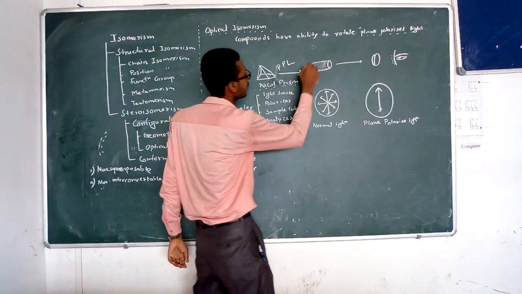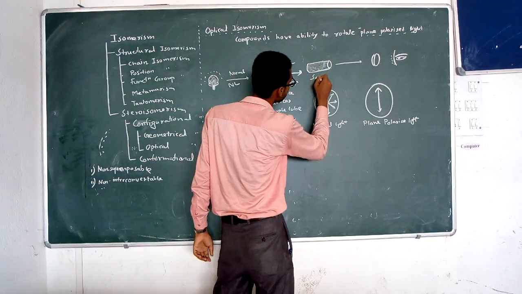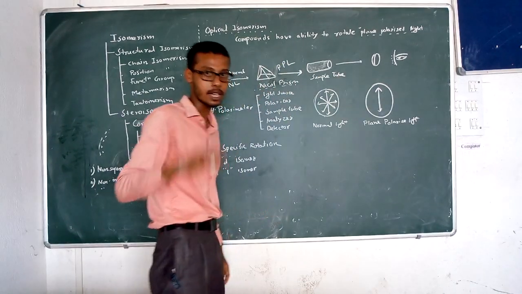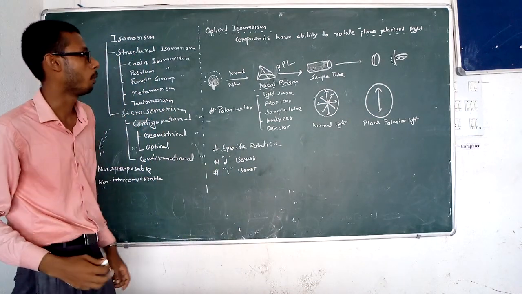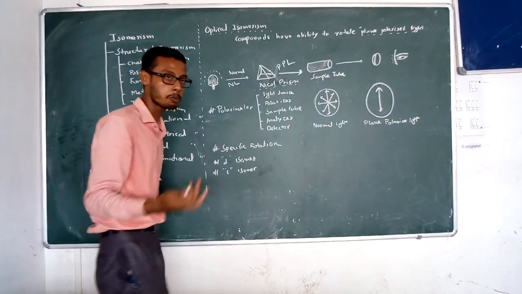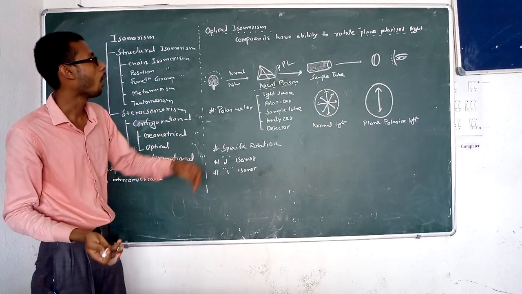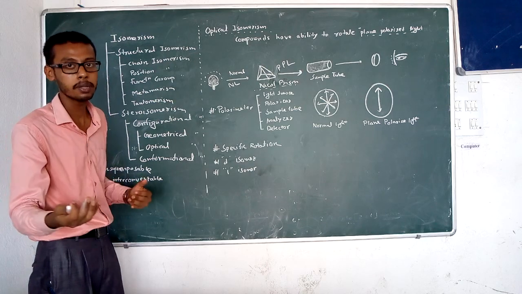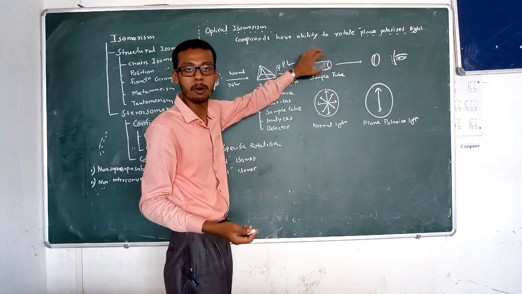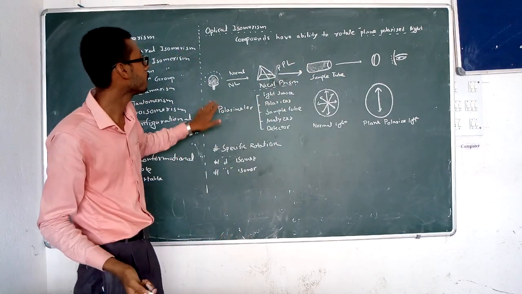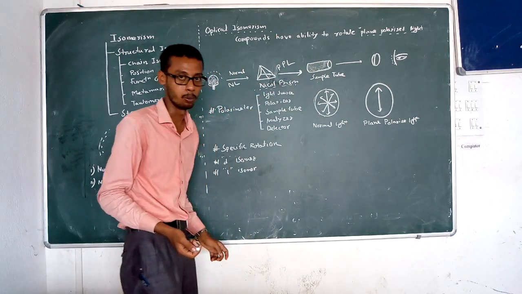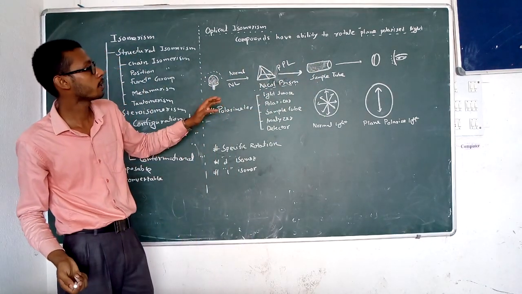It then passes to a sample tube. This is the sample tube. A sample tube contains the sample in solution form. We take any compound, which may be an optically active compound or an optically inactive compound. Here we take the solution form of that compound, and the plane polarized light passes through the sample tube.